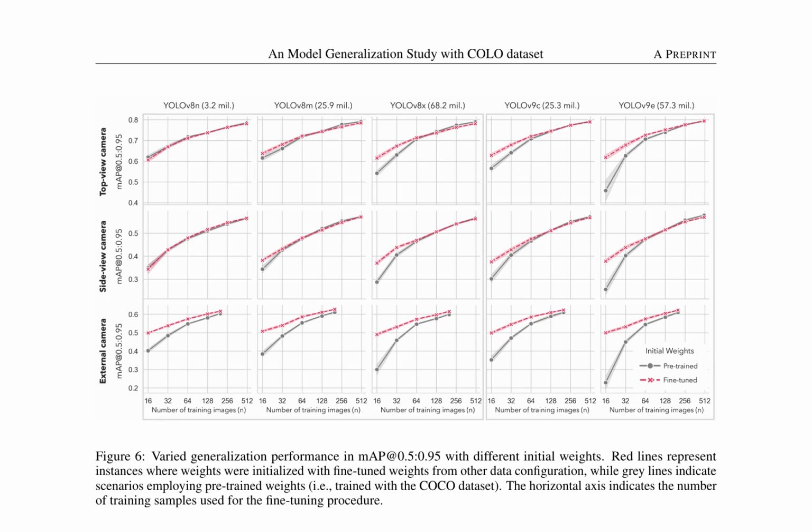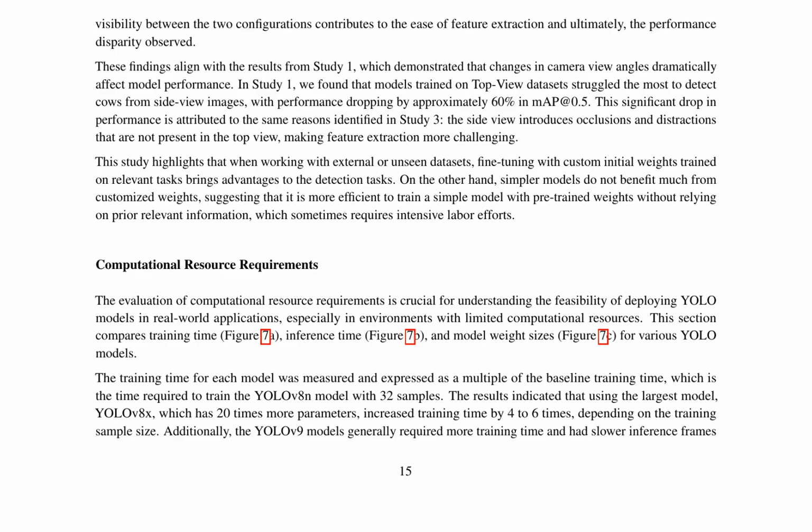The study also evaluates computational resource requirements for various YOLO models, including training time, inference time, and model weight sizes. The findings show that using larger models, such as YOLOv8, which has 20 times more parameters, increases training time by 4 to 6 times, depending on the training sample size. Additionally, YOLOv9 models generally require more training time and have slower inference frames per second compared to YOLOv8 models.